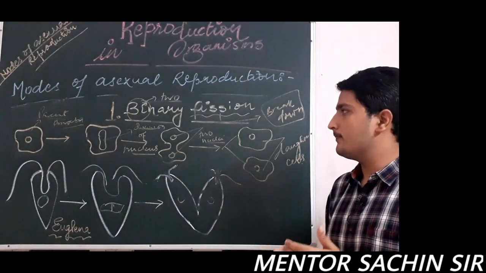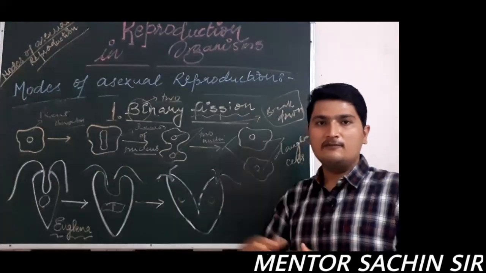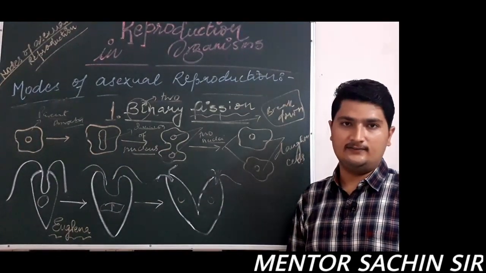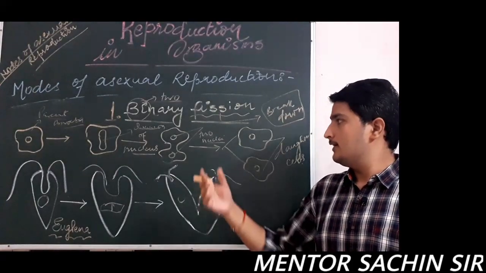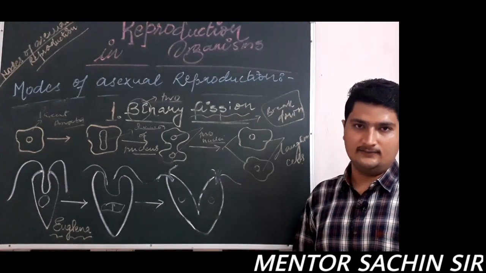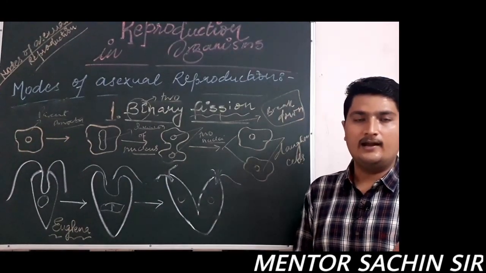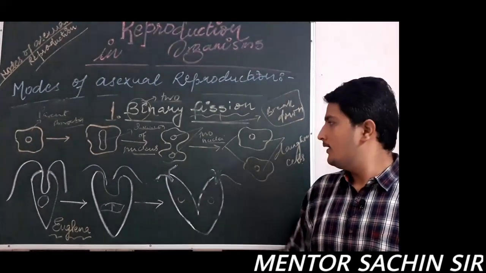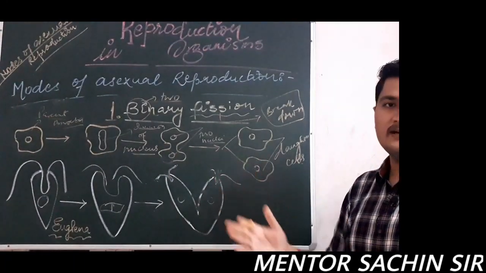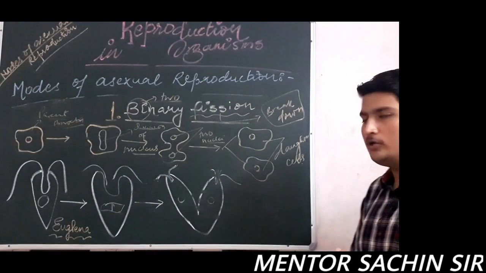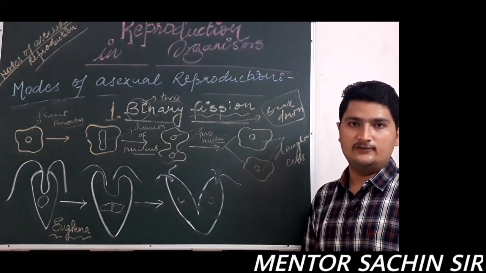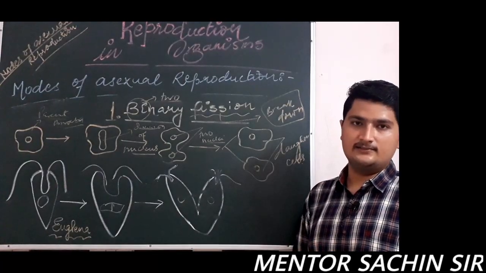In the first step, the division of nucleus takes place, that is called karyokinesis. Afterwards, the division of cytoplasm takes place, that is called cytokinesis. Kinesis means division and cyto means cytoplasm. After the division of cytoplasm, these two cells separate from each other and form two new daughter cells. These are the product of binary fission, that is newly formed cells.